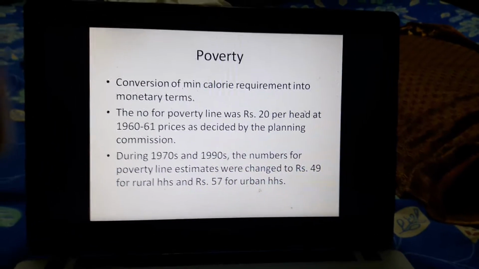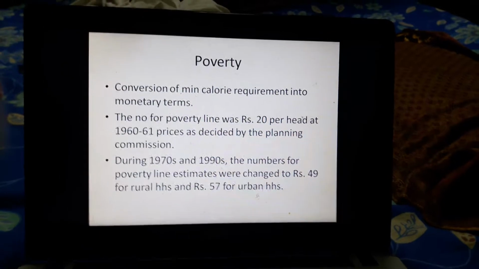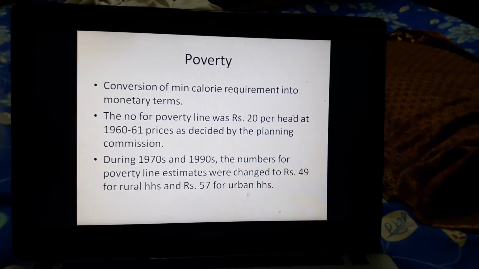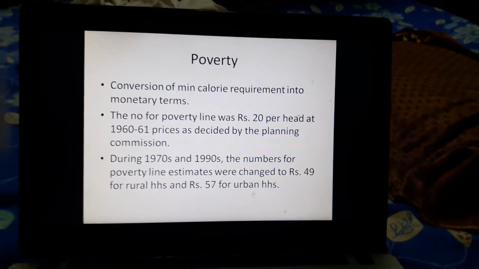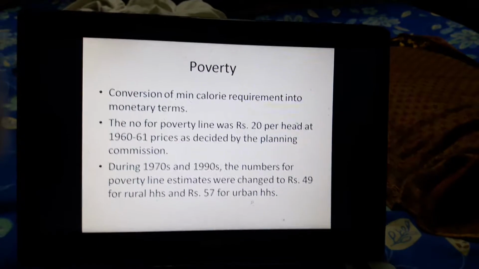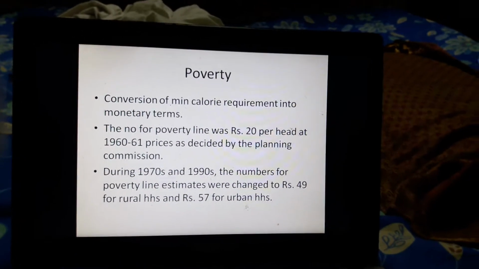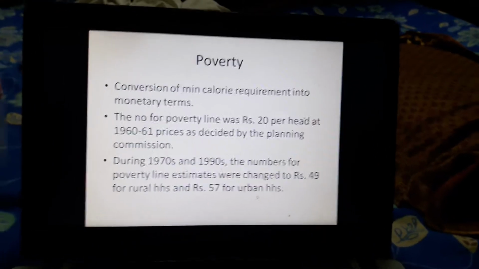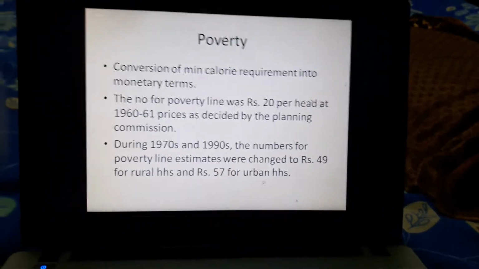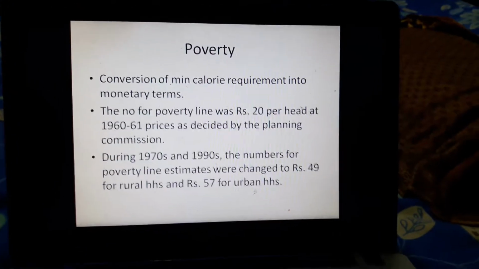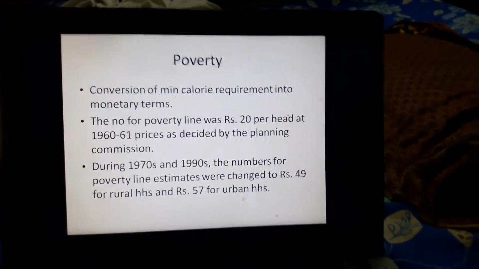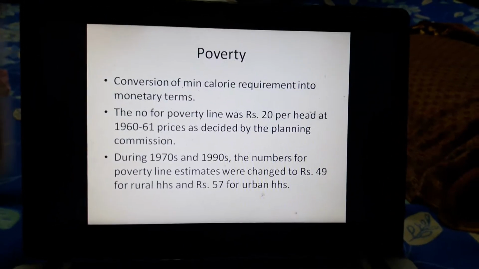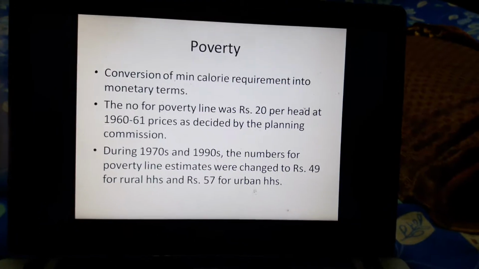Now after deciding on the poverty line separately for rural and urban areas, this minimum calorie requirement has to be converted into monetary terms. In monetary terms the poverty line was estimated at rupees 20, and this was at 1960-61 prices. So during the 1960s this poverty line estimate in monetary terms was rupees 20 per head, at 1960-61 prices, and this was calculated by the Planning Commission.